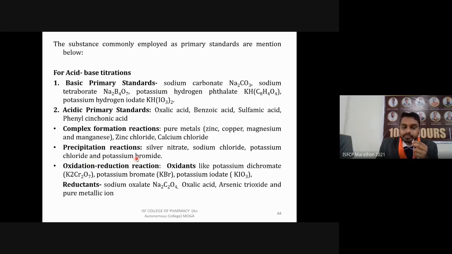And for oxidation-reduction titration, you can use oxidizing and reducing agents. For example, oxidants like potassium dichromate, potassium bromate, potassium iodate, and reducing agents like sodium oxalate, oxalic acid, arsenic trioxide, and pure metallic ions.